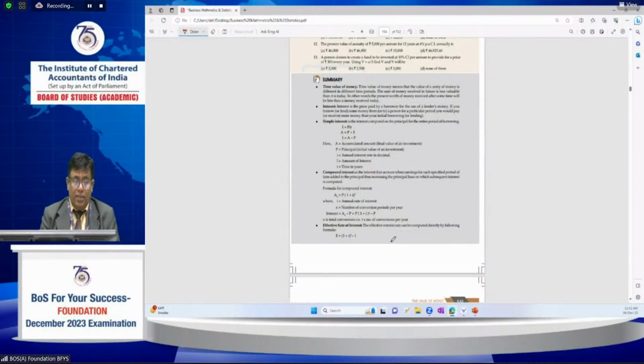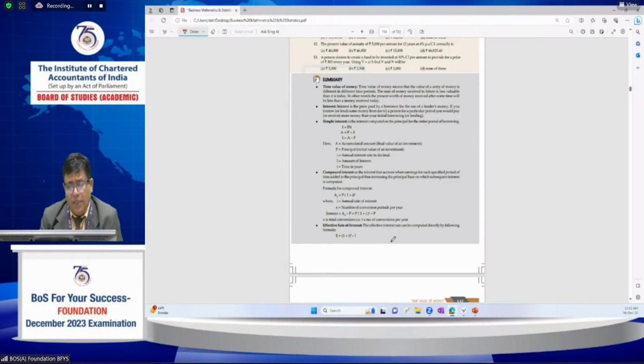Further regarding this chapter, I would like to suggest, my dear students, look at the BoS Knowledge Portal. We, the Board of Studies faculty, have provided topic capsules, which are also published by the Institute of Chartered Accountants of India. If you look at the portal, you get subject-wise summaries of the capsules.